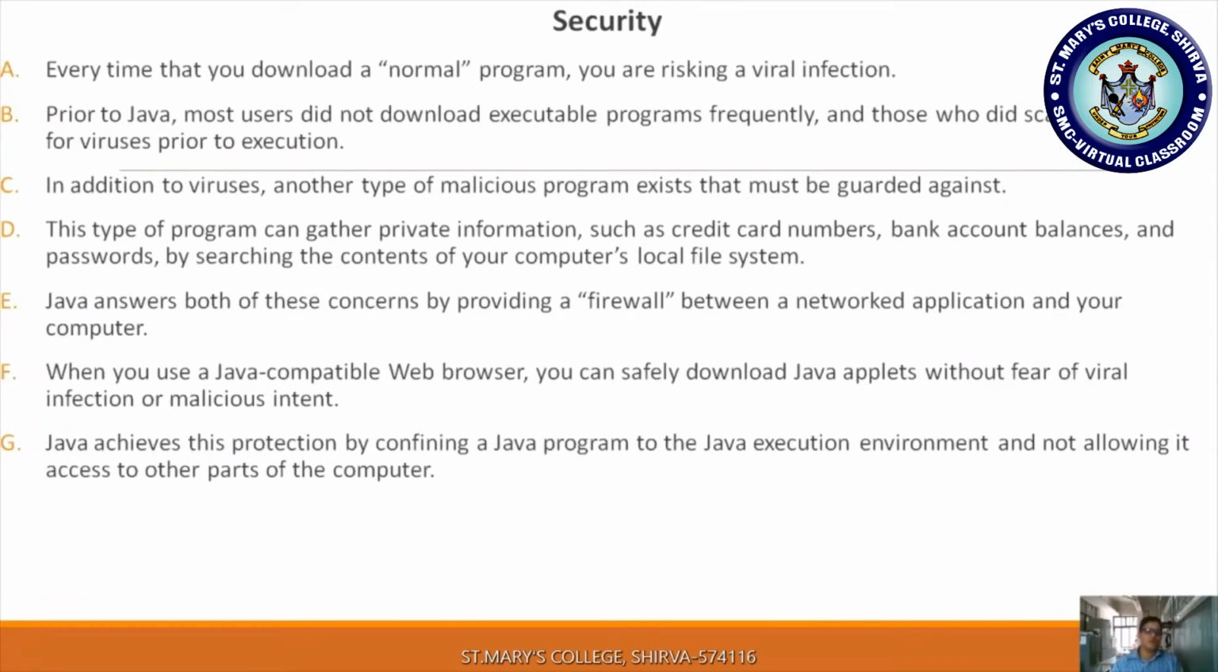In addition to viruses, another type of malicious program exists that must be guarded against. Besides viruses, we also have malicious programs. If these malicious programs exist, then your data and your system can be hacked, and they may be controlled by someone else. So we have to take very serious note of these security issues. This type of program can gather private information such as credit card numbers, bank account balances, and passwords by searching the contents of your computer's local file system. Those are the malicious programs.